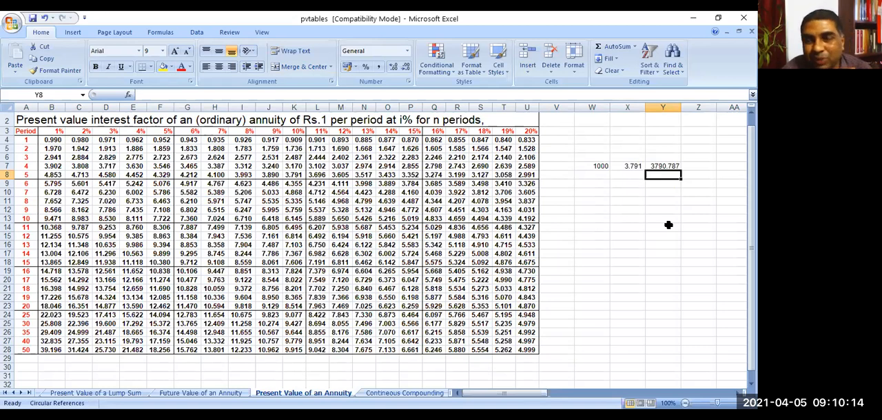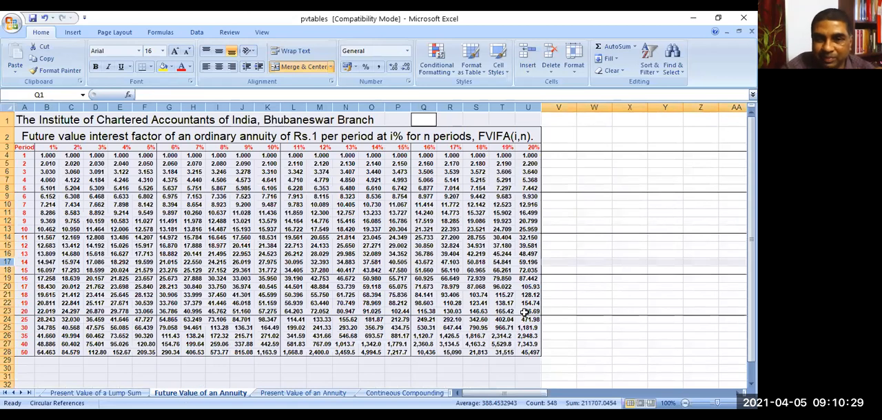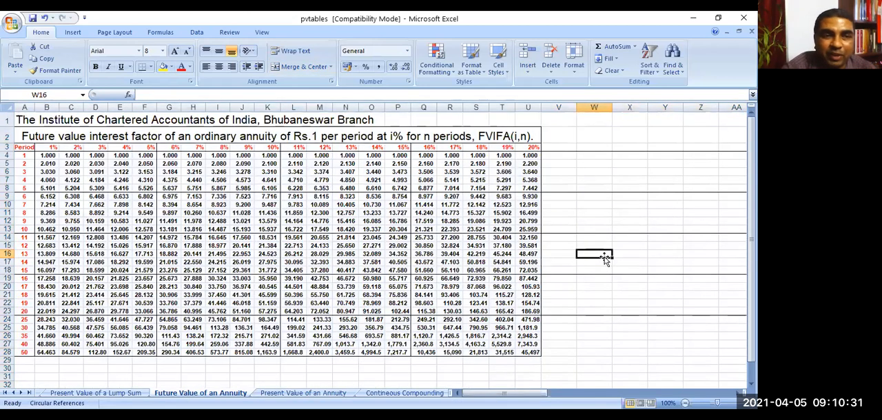So once you know the annuity table, then if you find the cash flow is not a single sum, it is an annuity, then by referring to this table, you can calculate the present value of an annuity, and you can also find out the future value of an annuity. Future value of an annuity also you can find out by referring to this table. Did you understand the use of this table?